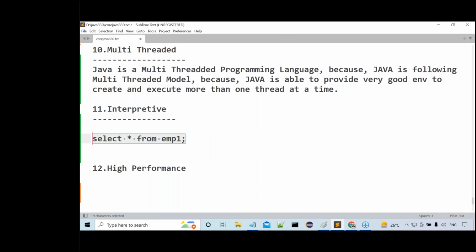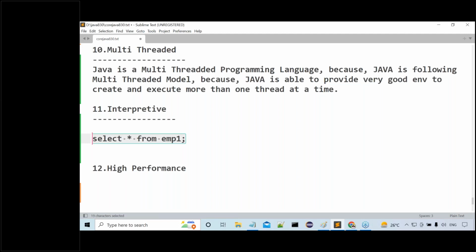Have you performed any compilation over this query? Did you use any compiler to perform compilation, like Java? No, just directly when we click on the enter button after writing this particular query, that query is automatically executed by an interpreter internally. Internally, an interpreter is used to execute this particular query.